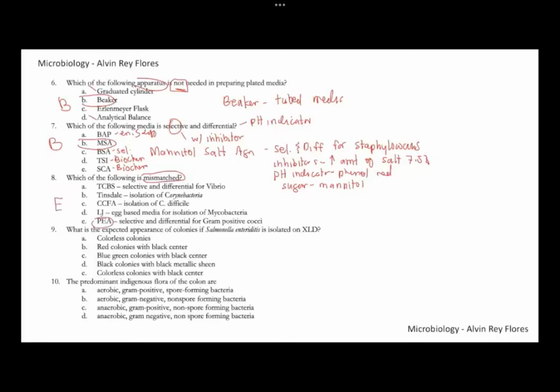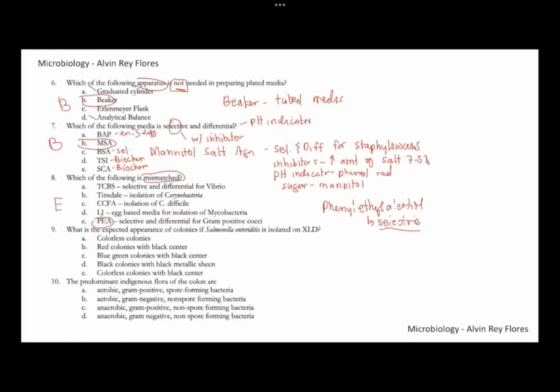PEA is your phenylethyl alcohol agar. Phenylethyl alcohol agar is just a selective media. It is not differential. It is selective for gram-positive cocci, but it's not differential. The other choices are correct: TCBS for Vibrio, Tinsdale for Corynebacterium diphtheriae, CCFA useful for Clostridium difficile, and LJ, Lowenstein-Jensen, which we can use for mycobacteria. For number eight, this is letter E.